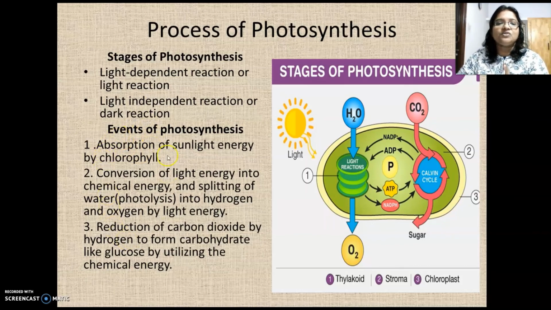And it's a very important question: the events of photosynthesis. Absorption of sunlight by chlorophyll, conversion of light energy to chemical energy, splitting of water molecules, and then reduction of carbon dioxide by hydrogen to form carbohydrate like glucose. Is it clear? The first two steps occur during light reaction, which takes place in the granum, because chlorophyll molecules are present inside the thylakoids of the granum, whereas dark reaction takes place in the stroma of the chloroplast. Is it clear?